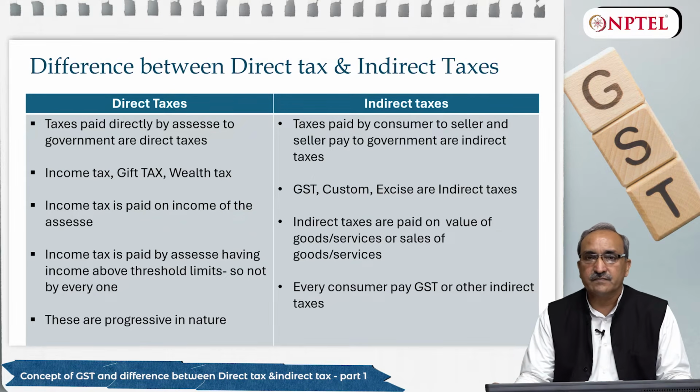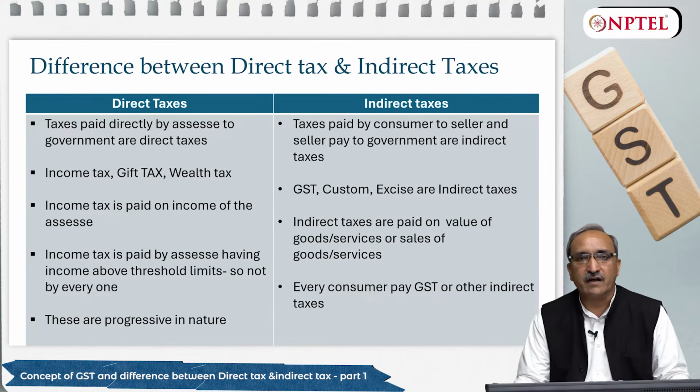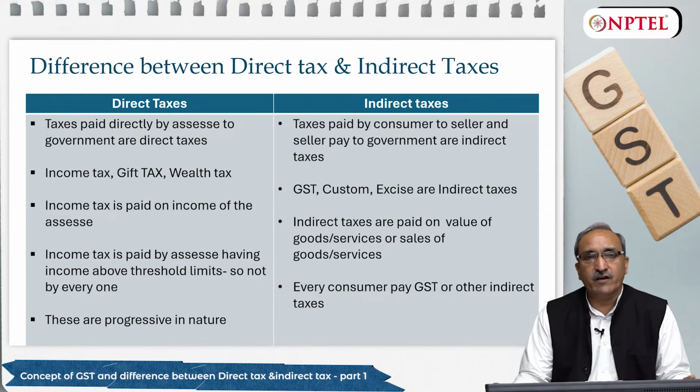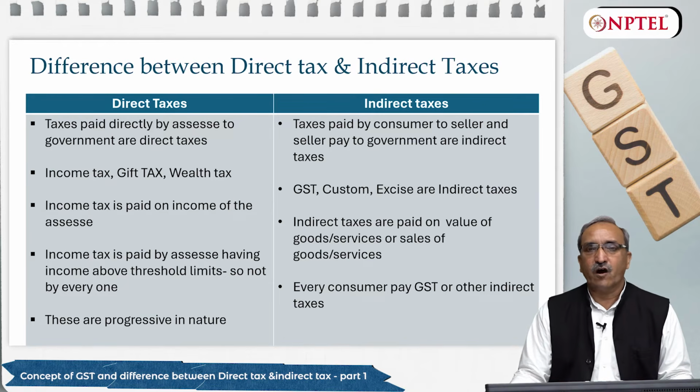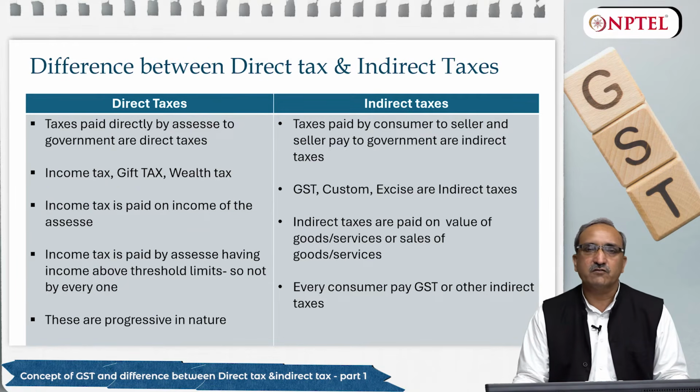What does it mean? It means whenever you are selling any product in the market, you are charging something. Let's take the example of a car. If a car has a value of 3 lakh rupees, when you approach any dealer to purchase the car as an individual, you will ask him how much this car is. He will say it is 3 lakh rupees plus GST. So 3 lakh is the value of that particular car or product, and GST, that is indirect tax, will be calculated on 3 lakh rupees at the given rate of tax and you will pay to the dealer.